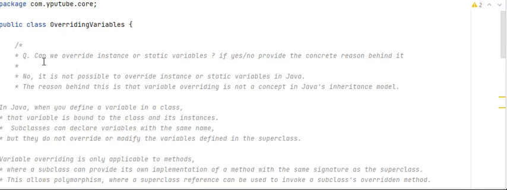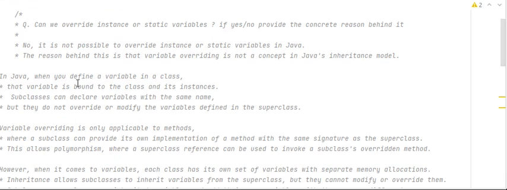Now the next question here: can we override instance or static variables? Yes or no, provide the concrete reason behind it. No, it is not possible to override instance or static variables in Java. The reason behind this is that variable overriding is not a concept in the Java inheritance model.